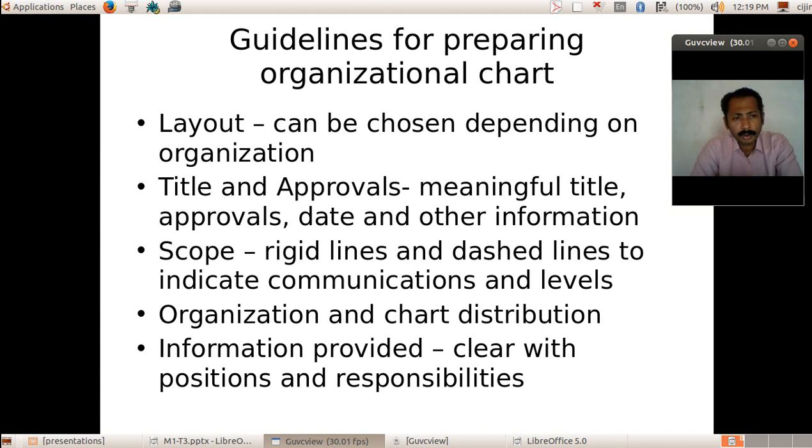By looking at the organization chart, the system analyst, or a person who comes to study the organization, should know which sections are there, what the hierarchy of the employees is, which delegations of powers are there, and which sections are working there. Everything can be understood by looking at this organization chart.